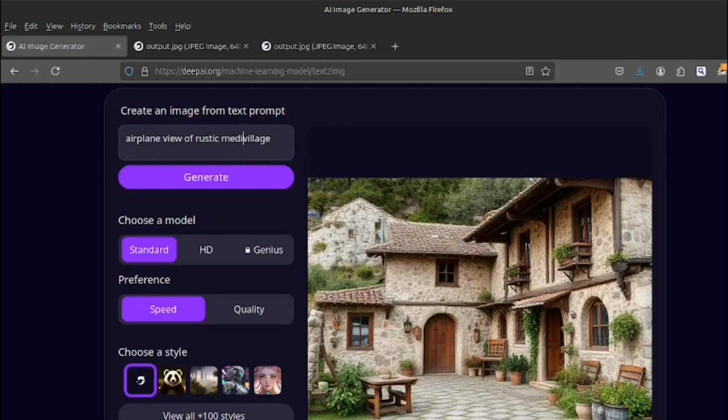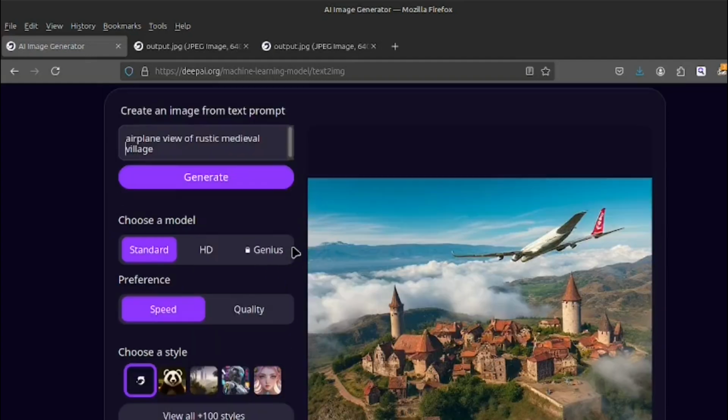That is a bit medieval village. Airplane view of rustic medieval village. I don't want to view an aeroplane. Overhead view. There we go. Overhead view of rustic medieval village.